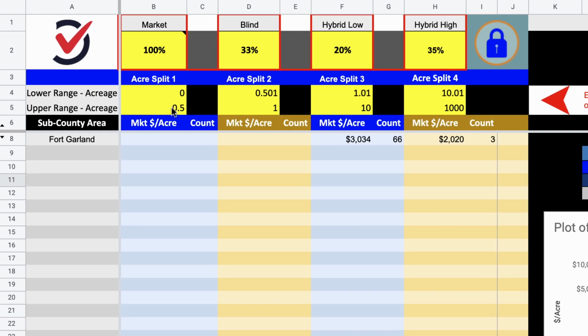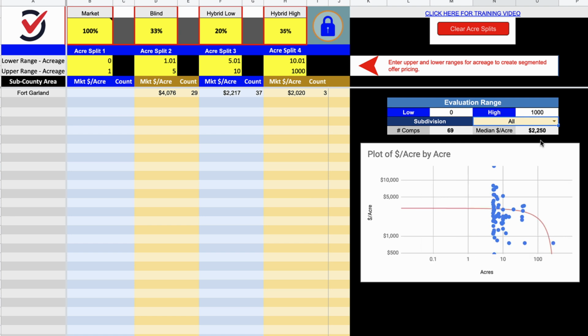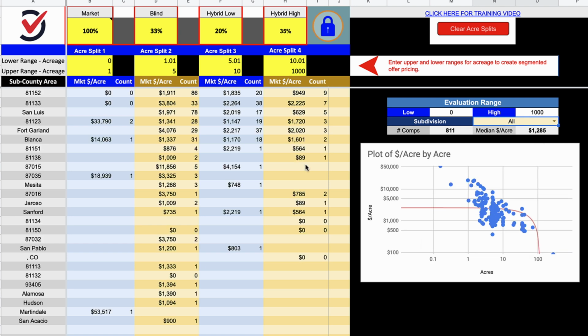And you can also come up here and change up how these acreages are split into different chunks. For example, I could say I want all the properties that are between 0 and 1 acres in the first section. And then the next section will be all the properties that are between 1.01 and 5 acres. And then the next one will be 5.01 and 10 acres, and then 10.01 to 1,000 acres. And then we're going to go back and sort this by all so we can see everything. And this is going to change based on the market where you're working, because in some counties, the clusters of properties may be a lot more heavily skewed towards these smaller ones. And in other counties, they might be skewed towards the larger ones. It's up to you to figure out the right way to do that.